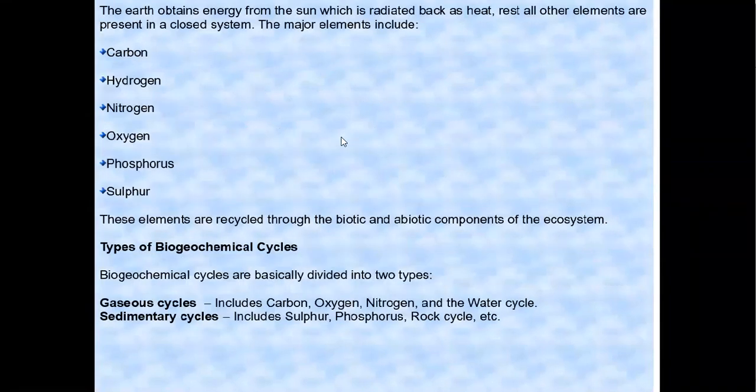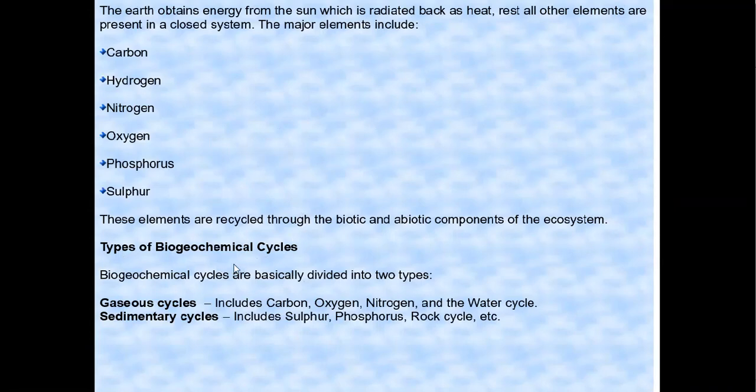So it is recycled in this earth system from one form to another form. The earth obtains light energy and heat energy from the sun, and this heat energy is radiated back from the earth's surface, and all other elements are present in this closed system. What are these major elements? These major elements are carbon, hydrogen, nitrogen, oxygen, phosphorus, and sulfur. Apart from this, water is also recycled.